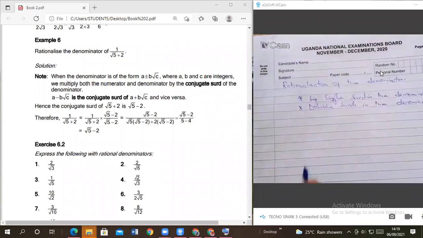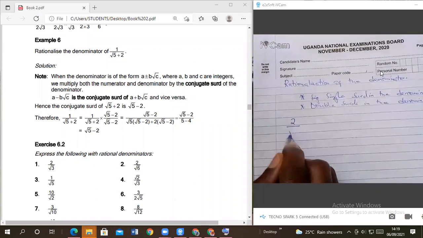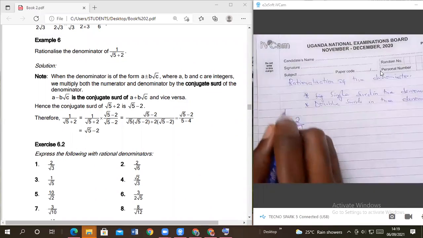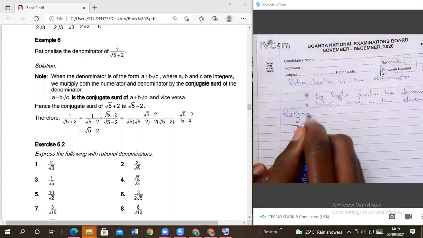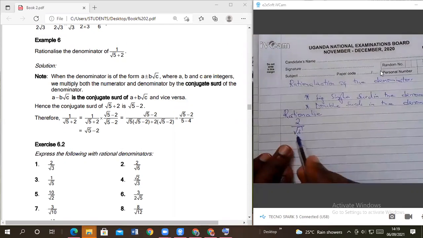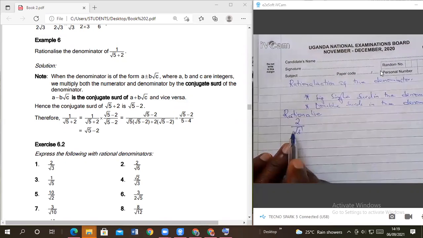So let's look at an example. Take 2 over root of 3, and I want to rationalize this. This is a single surd denominator.